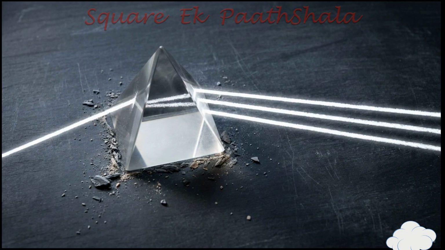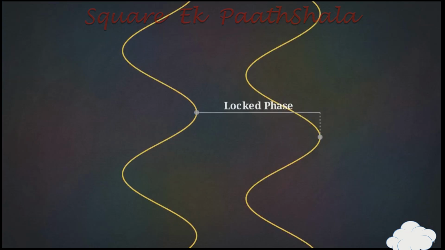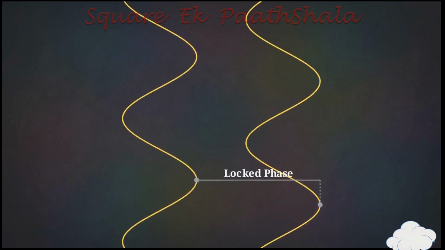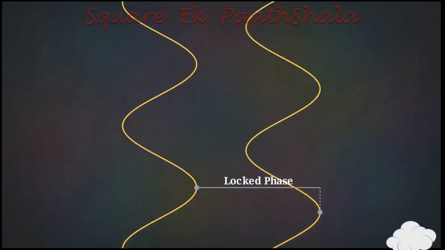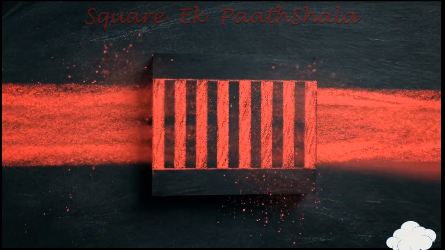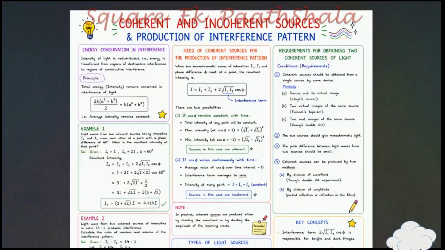The second method, division of amplitude, splits a wave through partial reflection, like on a soap bubble. By tricking a single beam into splitting, we bypass the chaos. Any random phase jitter from the parent source happens to both of the split beams at the exact same time, keeping their mathematical relationship locked. Now that we are using coherent sources, the phase difference stays locked, and the hidden zebra stripes of wave optics finally emerge. Bright fringes occur wherever the waves perfectly align.